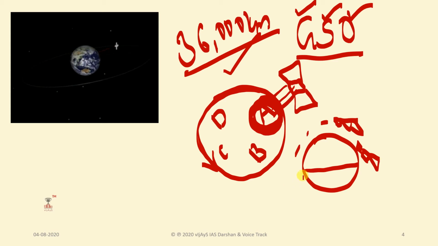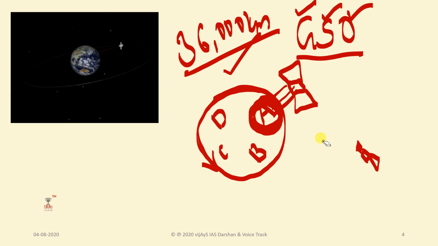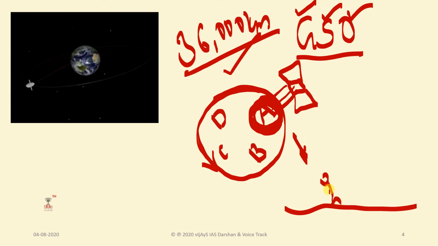Next, the synchronization of rotation and orbital period means that for an observer on the surface of the Earth, an object in geosynchronous orbit returns to exactly the same position in the sky after a period of one day.